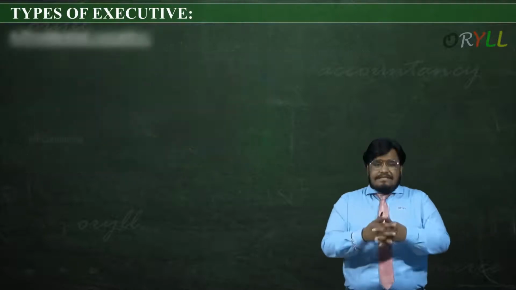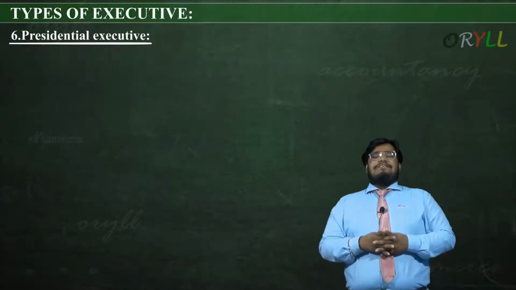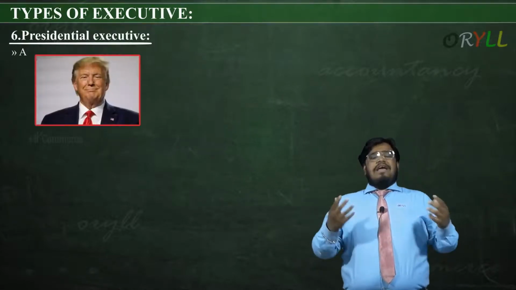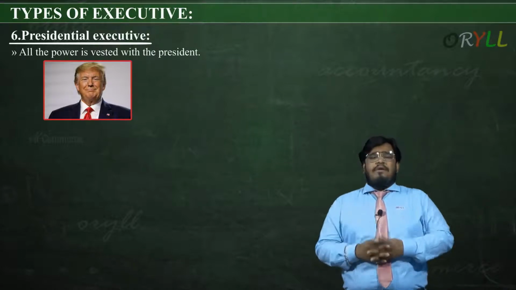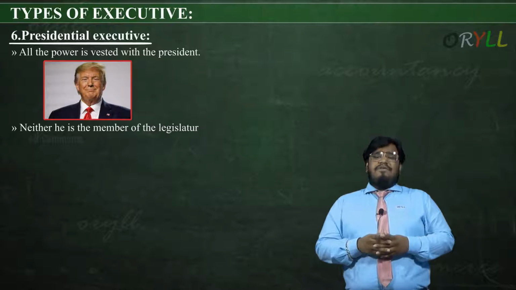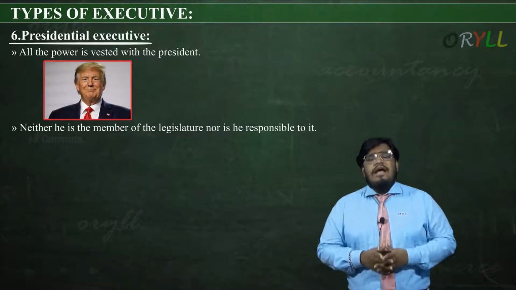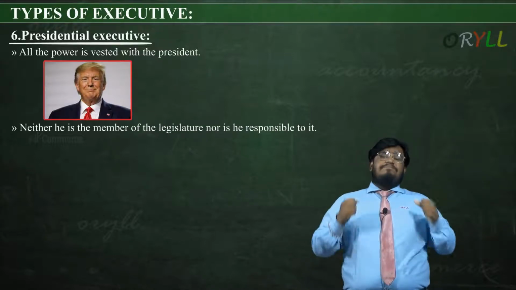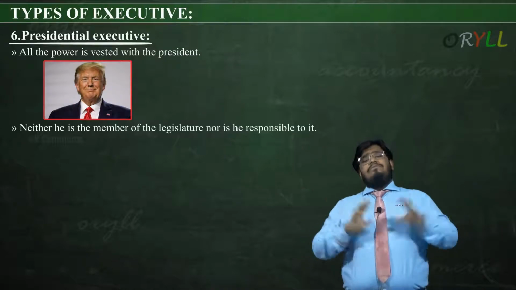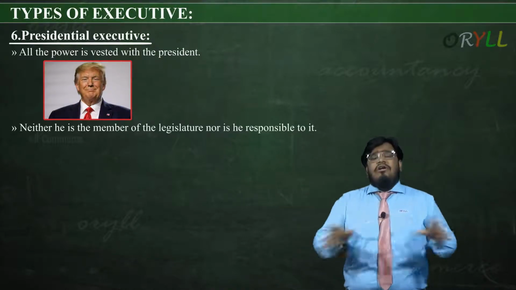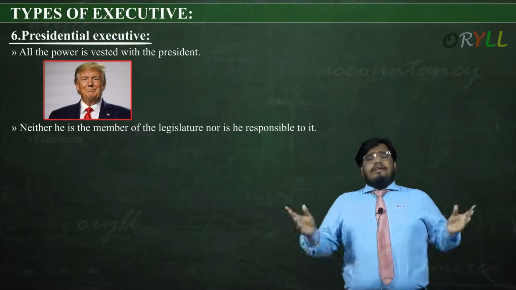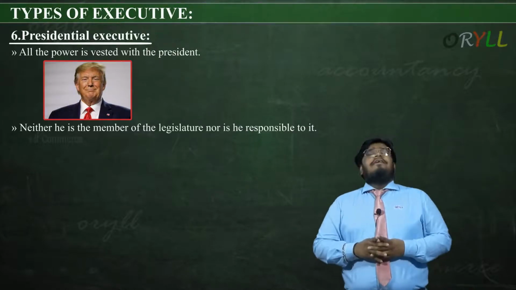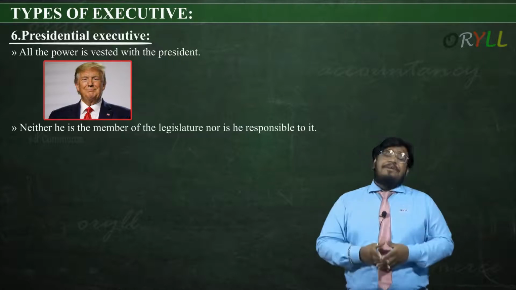Let's understand the sixth type, that is presidential executive. Now guys, presidential means every power is in the hands of the president. The president is the only one having the power. Neither is he a member of the legislature nor is he responsible to it. In presidential, he is not a member of the legislature, he is above that, and he is not responsible for any kind of changes in the legislature also. Here also we have President Trump taking the photo or coming into lead.